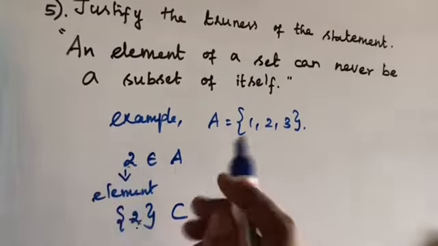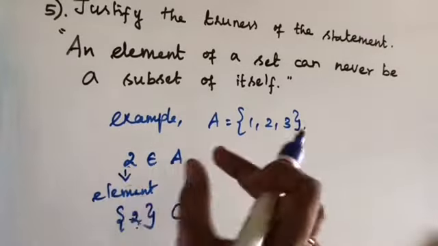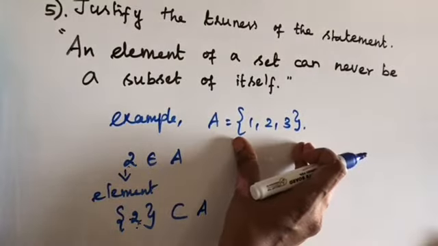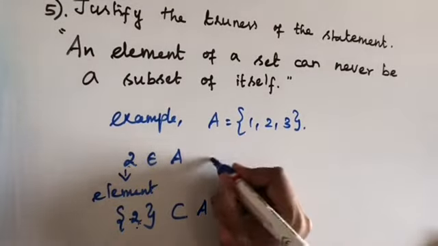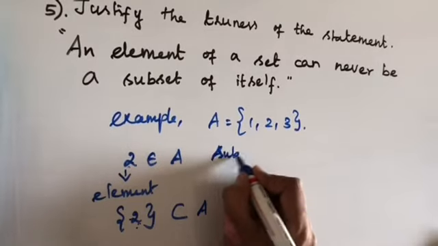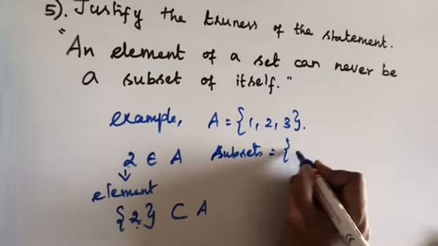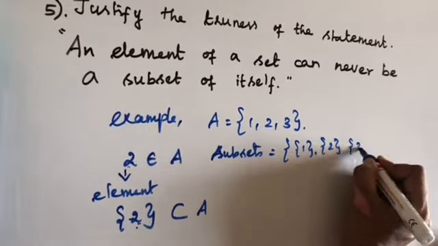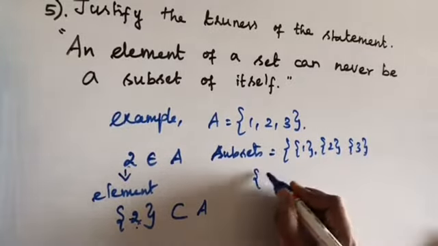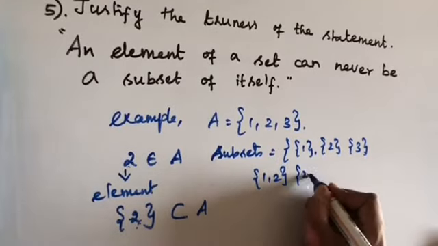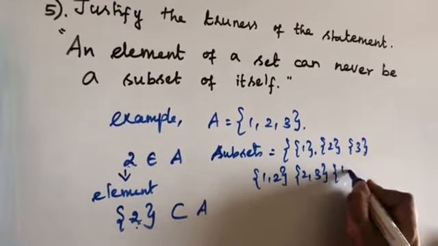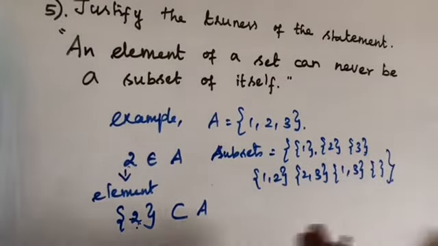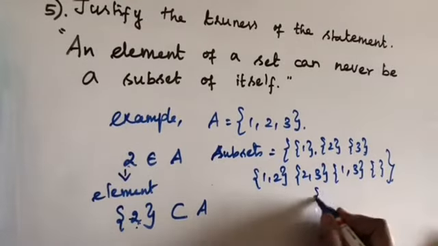The subsets of A, we can write so many subsets for this set A, such as the singleton sets {1}, {2}, {3}, then {1,2}, {2,3}, {1,3} and the empty set, null set.